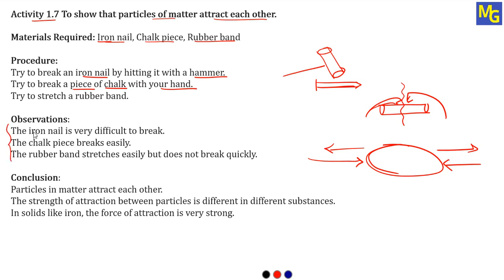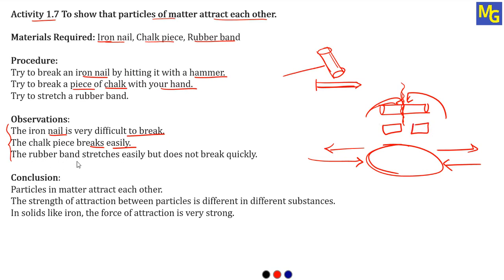In the case of the iron nail, see the first one, the iron nail is very difficult to break. So with the help of a hammer, we cannot break or press this iron nail. That is the first observation. Second, the chalk piece breaks easily. As we all know, if you hold the chalk in both hands and try to break it, we can easily break the chalk into two different pieces.